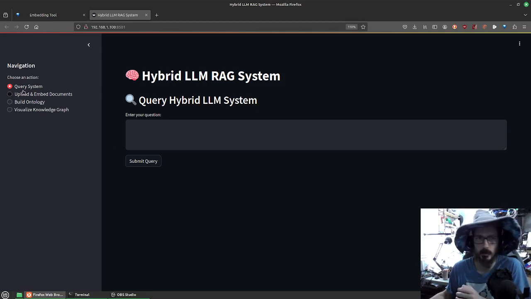The other part is being able to upload documents, and also upload documents not for vector embedding, but for an ontology, which extracts the entities and lists their connections based on the chunks they appear in, and basically makes a map of these things being connected just on the unstructured text that they appear in.